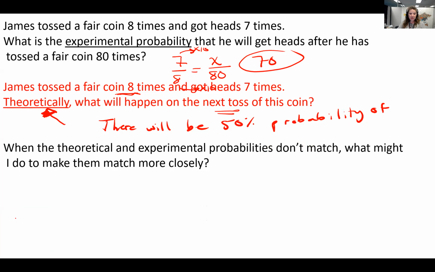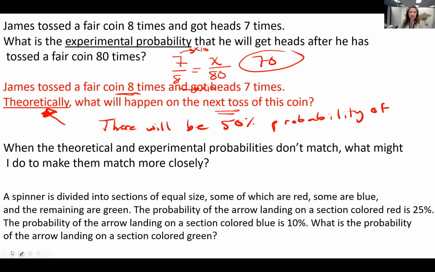When the theoretical and experimental probabilities don't match, what might I do to make them match more closely? And the answer will be do more experiments, conduct more experiments. How do I make those numbers match more closely? Conduct more experiments.